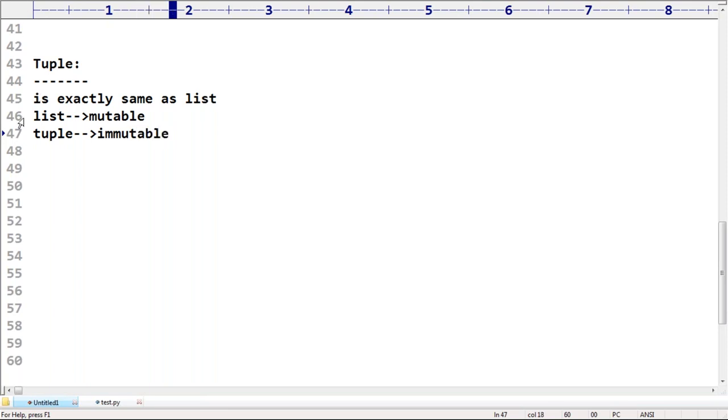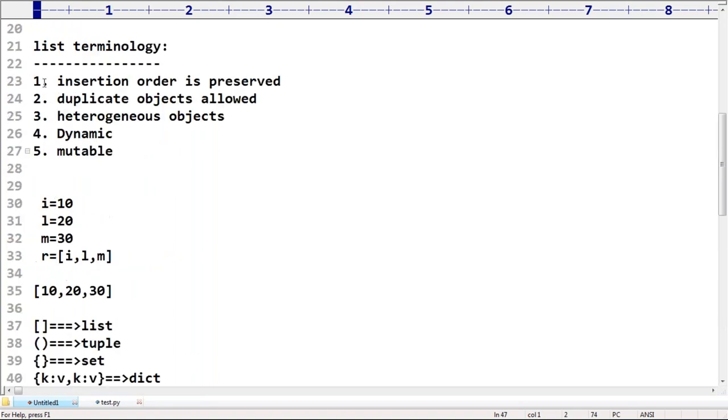Sir, once we create a list object, we can happily change the content inside the list. Have you remembered L of 0 equals 777, L of 1 equals 8888, like I took. But in the case of a tuple, if you do like that, Python virtual machine will yell left and right. Except that, all the remaining rules are always the same, sir.